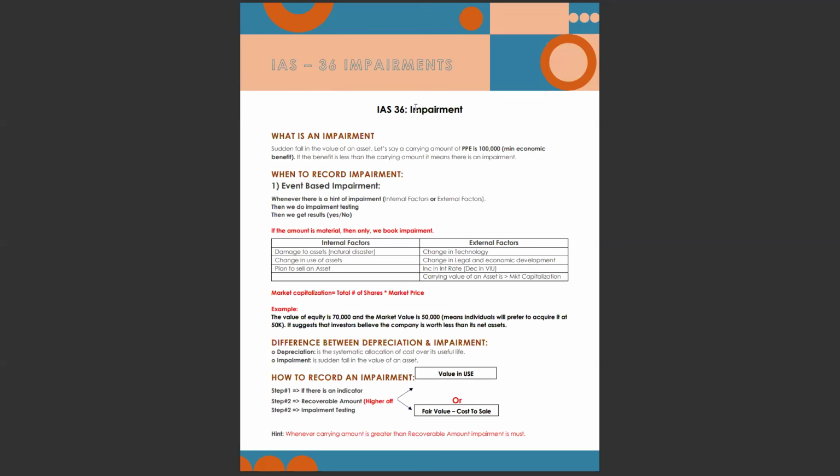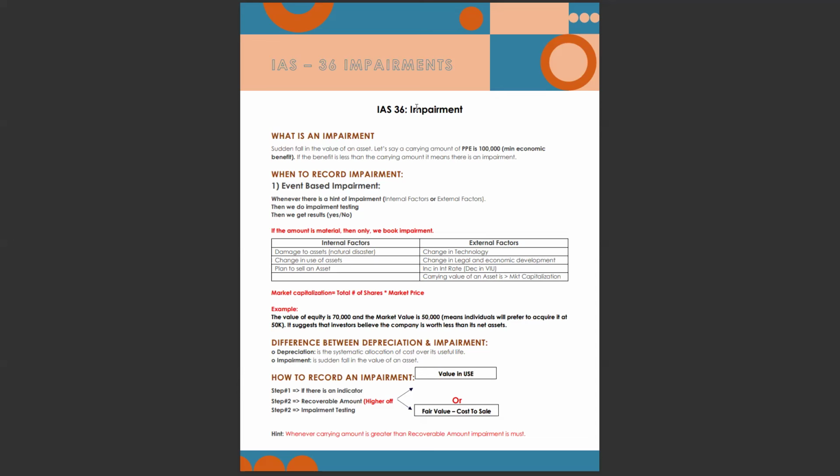Impairment. Impairment of an asset. What is meant by impairment? Impairment means whenever there is a sudden fall in the value of an asset, we book an impairment. How will we know that the value of an asset is decreasing? There are a few indicators: internal indicators and external indicators.